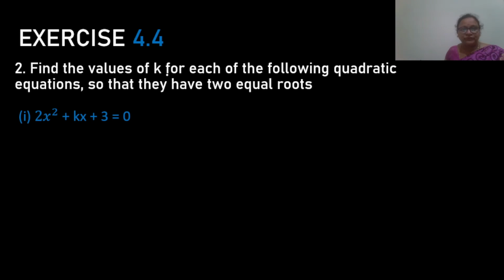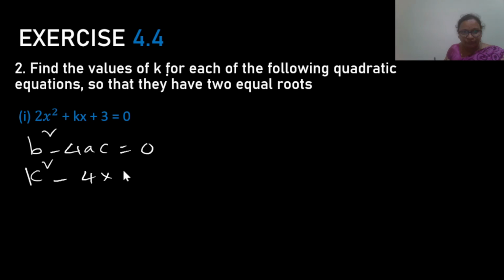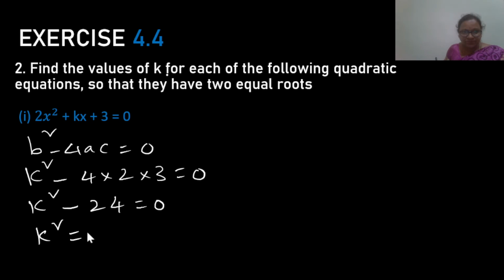So question number 2, find the values of k for each of the following quadratic equations so that they have two equal roots. So for equal roots, the discriminant should be 0. So the discriminant b square minus 4ac is equal to 0. Here b is k. So k square minus 4 into a is 2, c is 3 is equal to 0. So k square minus 24 is equal to 0. k square is equal to 24. k is equal to square root of 24.